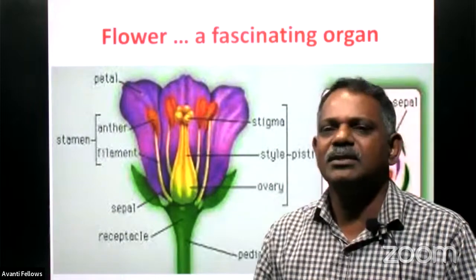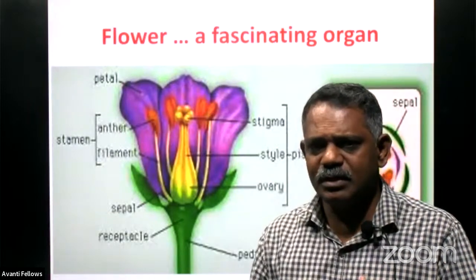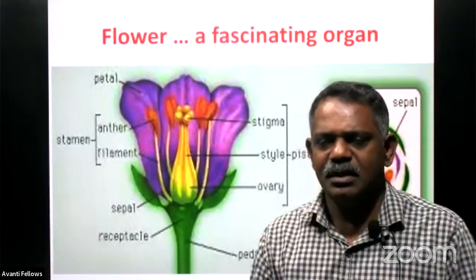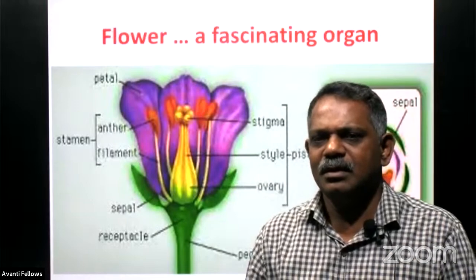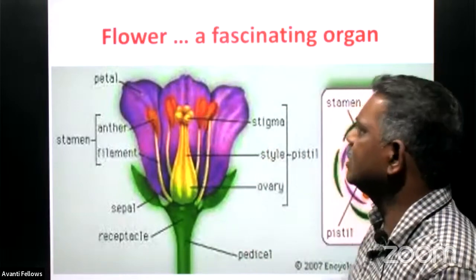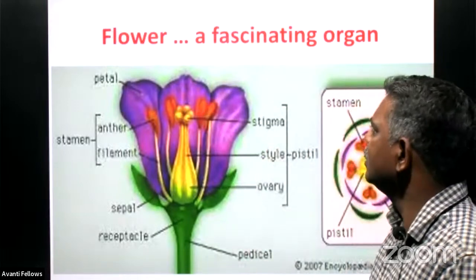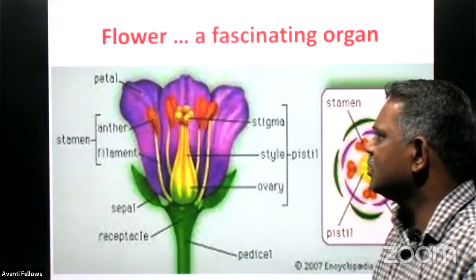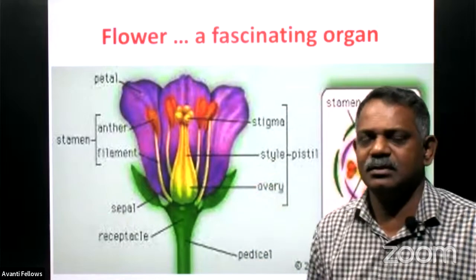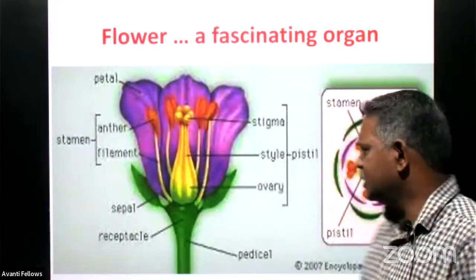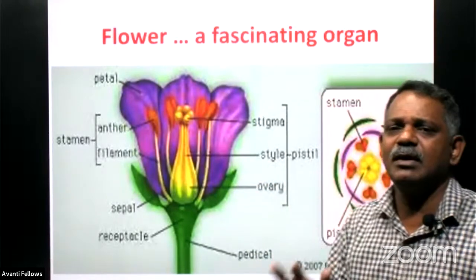Most of the plants produce flowers with two types of sex organs, both male sex organ and female sex organ. Just go through the picture given here on the board. It is a fascinating organ and consists of mainly four whorls.